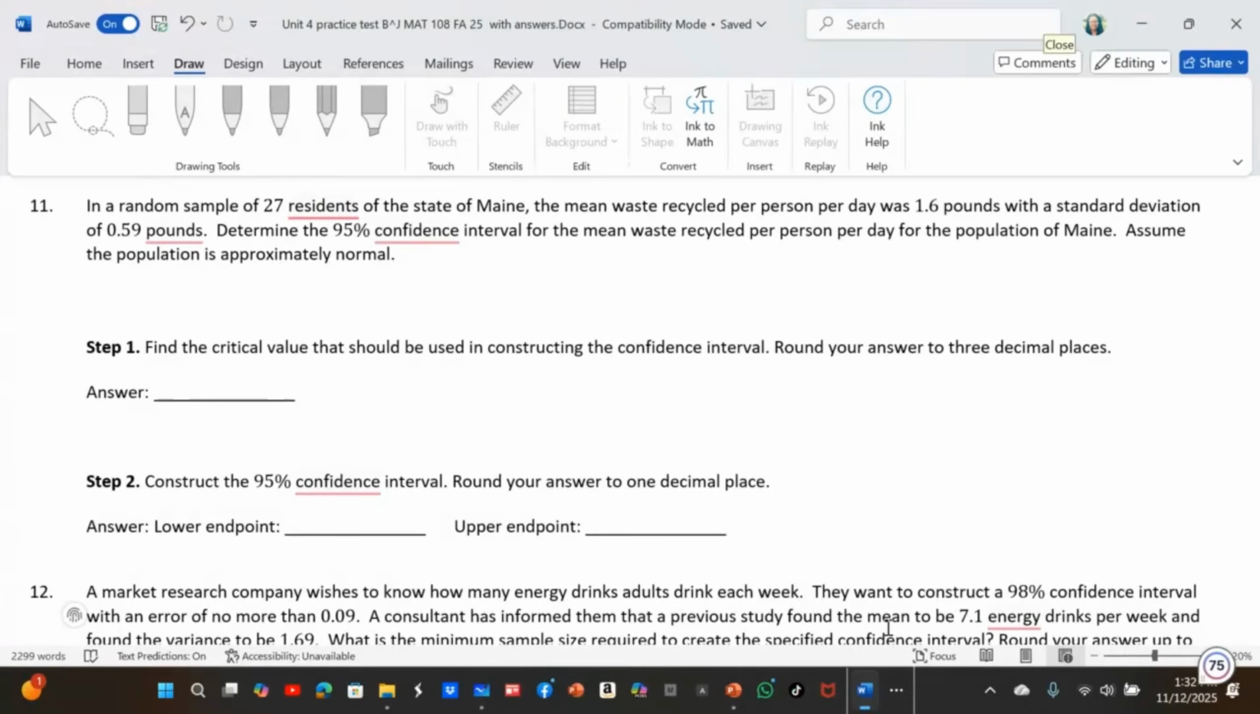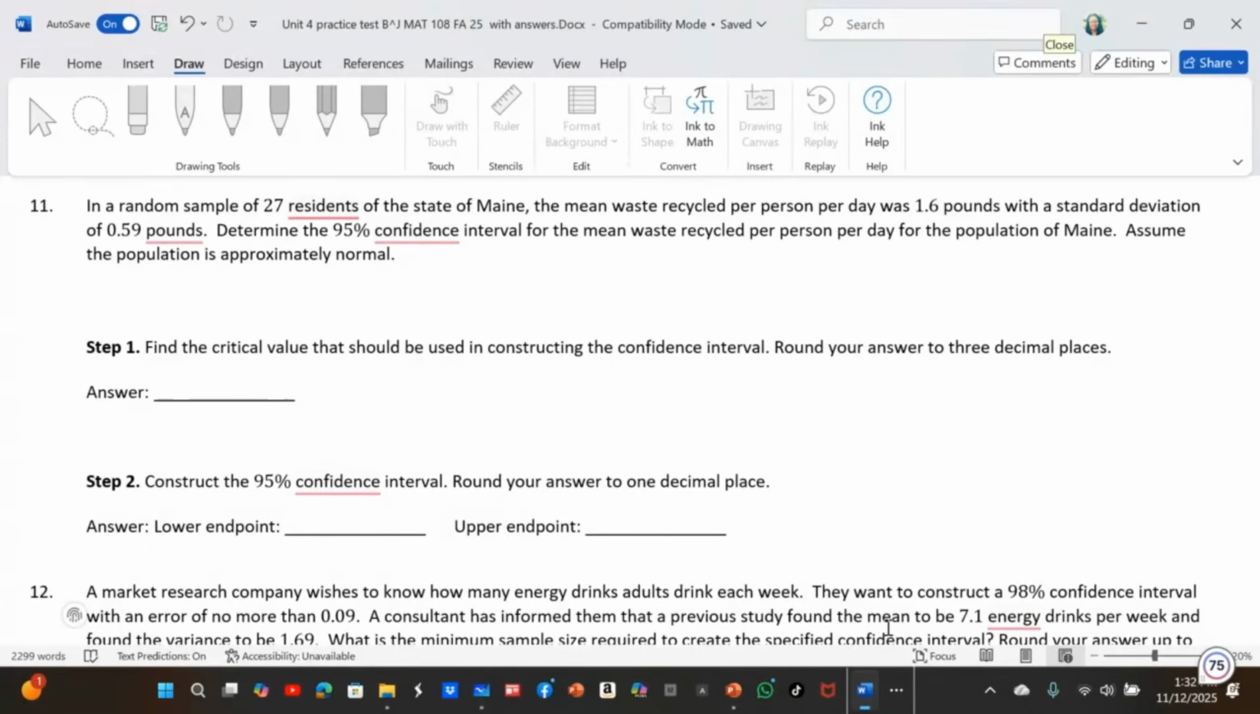The mean waste recycled per person per day is 1.6 pounds. So the mean is 1.6 pounds with a standard deviation of 0.59. They give you the mean, they give you the standard deviation. Then they said determine the 95% confidence interval for the mean waste recycled per person.